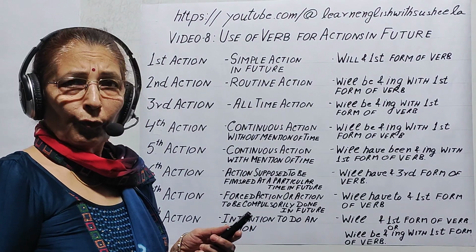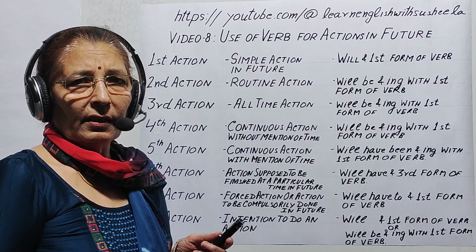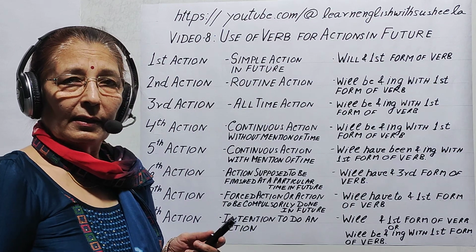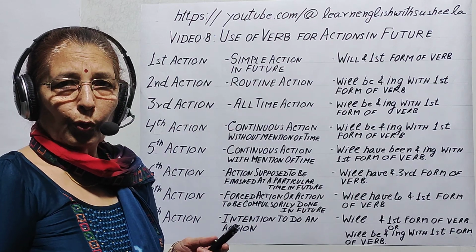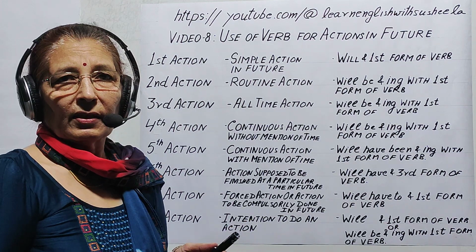We can use would also. Would is a past verb, but we can use it for future. For example, he will attend a party. He would attend a party. Both these sentences are correct and they show future reference.